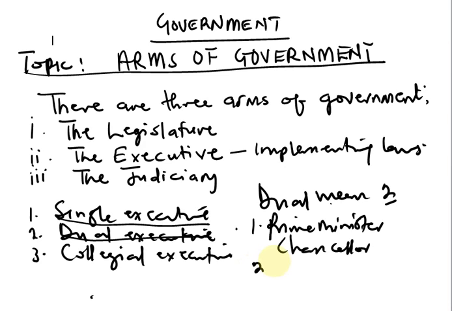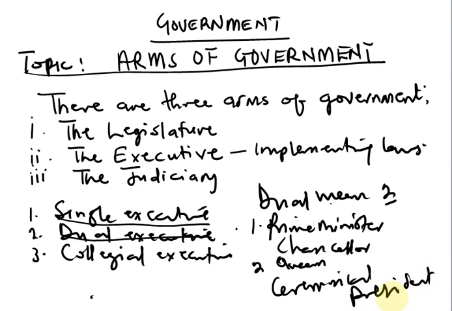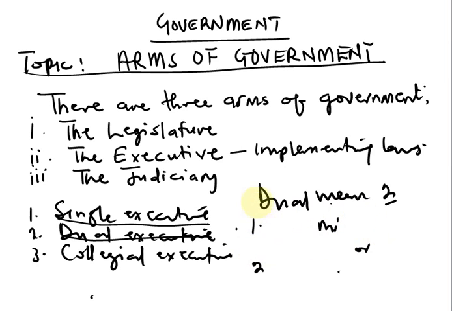In Britain, the second person, who is the head of state, is called the Queen, the Queen of England. When Nigeria practiced this system in the First Republic, which is from 1960 to 1966, the second person, or the ceremonial head, was known as what? Ceremonial president. That position was occupied by Dr. Nnamdi Azikiwe.